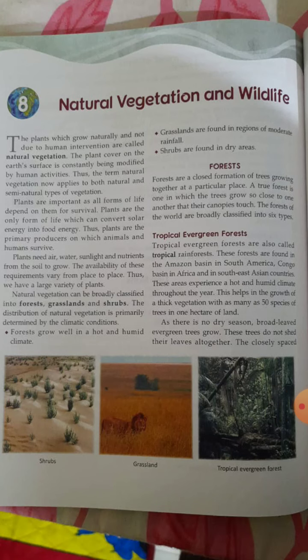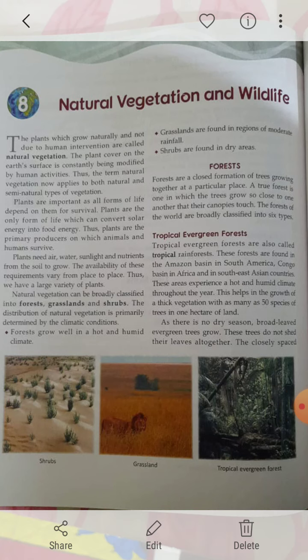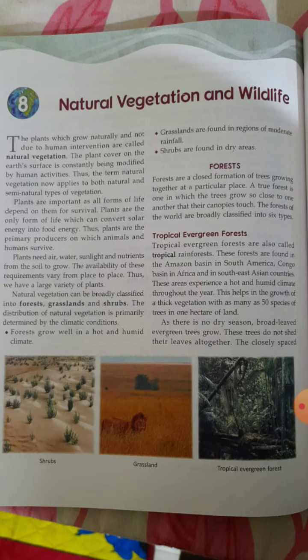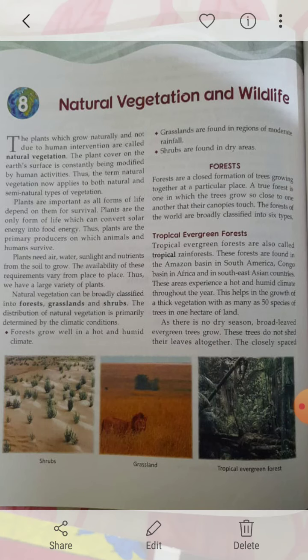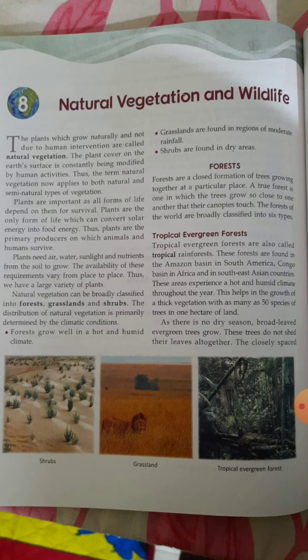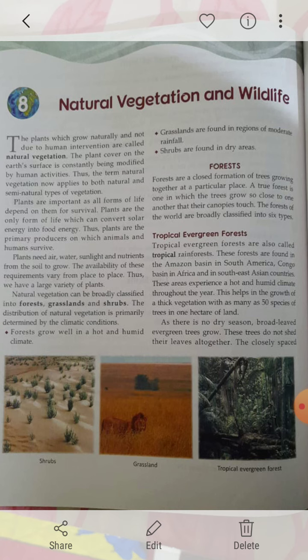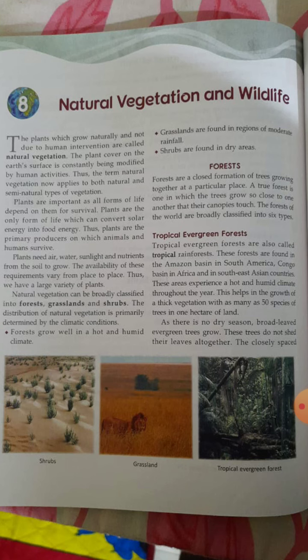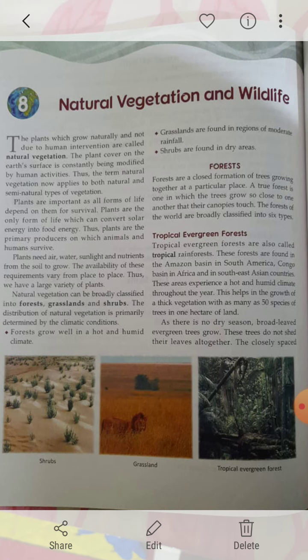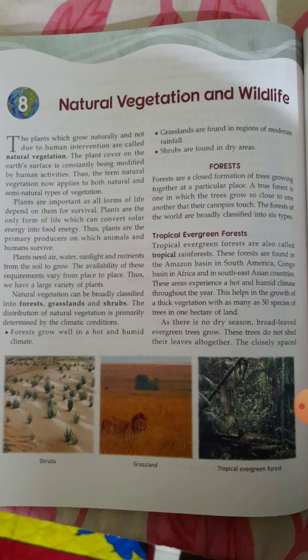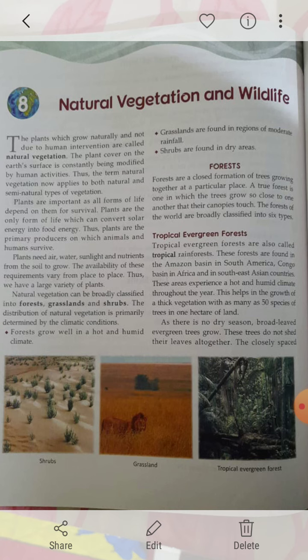Okay, so let us start. Natural, the word natural means what? Which is created by nature. So that is why vegetation which grows in forests, or wherever you can find it, which has not been disturbed by human interference and has grown very naturally, is known as natural vegetation. Clear, children? Now, the plant cover on the earth's surface is constantly being modified by human activities. So the term natural vegetation applies to both natural as well as semi-natural types of vegetation.